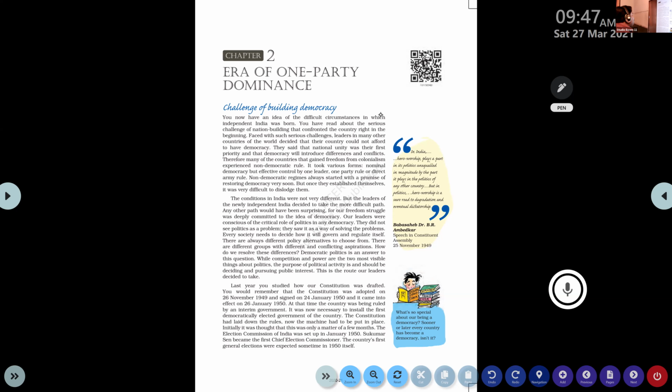Any other path would have been surprising, for our freedom struggle was deeply committed to the idea of democracy. If the leaders had taken another decision, we could say that it was a surprising one. But here they decided to start a democratic kind of government. At the time of the national movement also, all these leaders gave importance to the idea of democracy. Our leaders were conscious of the critical role of politics in any democracy. So our leaders also knew the importance of political parties in Indian politics.